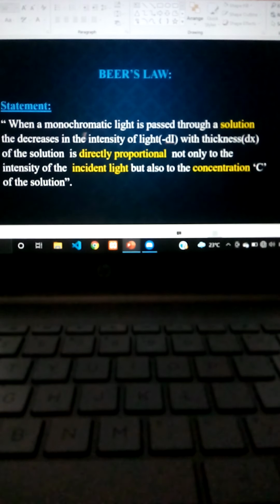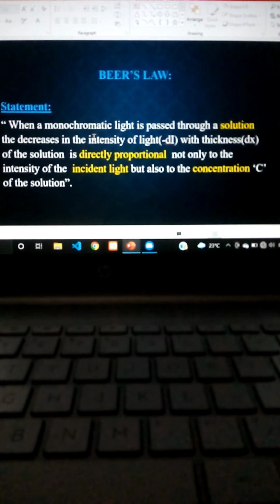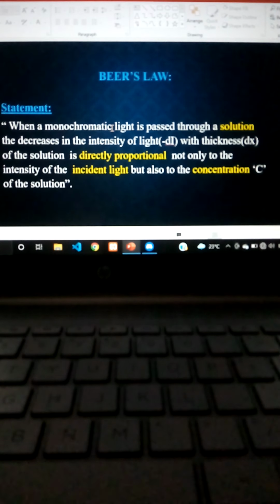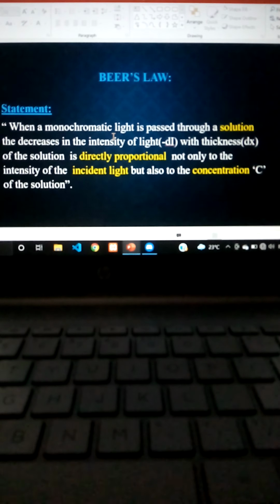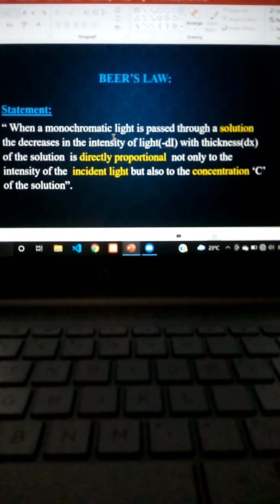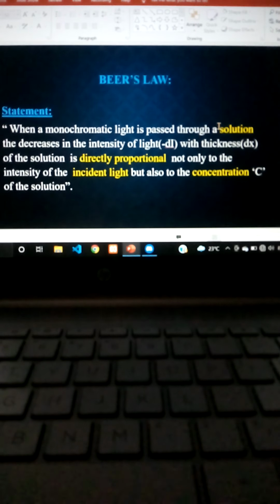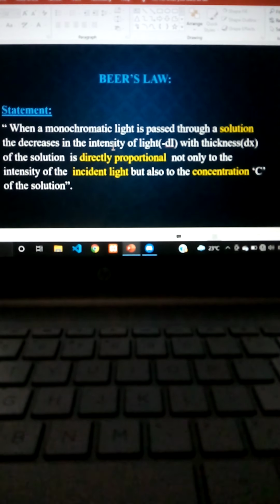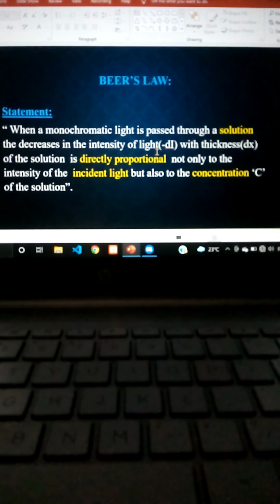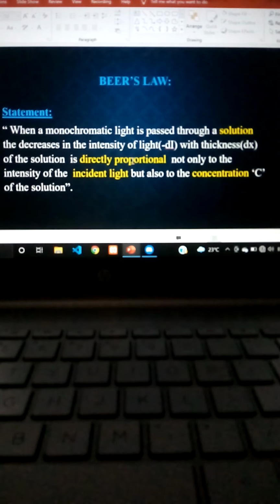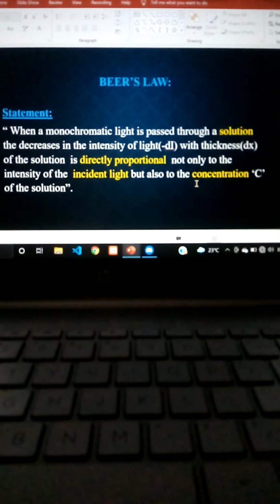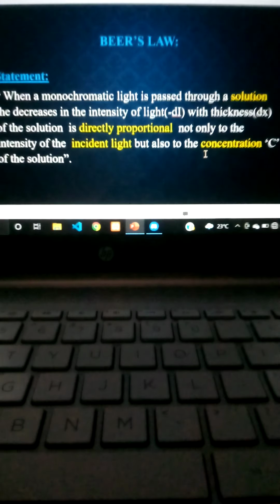Okay. So once I will explain the statement. So here you have to take a monochromatic light. Monochromatic light means the light consists of a single wavelength. When a monochromatic light is passed through a solution, the intensity of the light will decrease. The decrease in the intensity of the light is given as minus dI, with the thickness, that is thickness is represented as dx, of the solution, is directly proportional to the intensity of the incident light and also to the concentration of the solution. So this is the statement of Bayes' law.